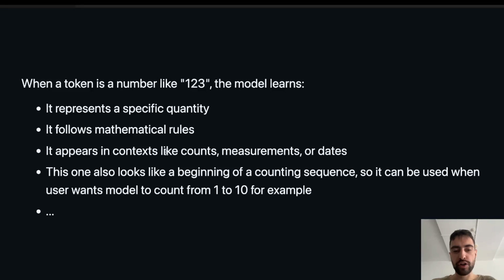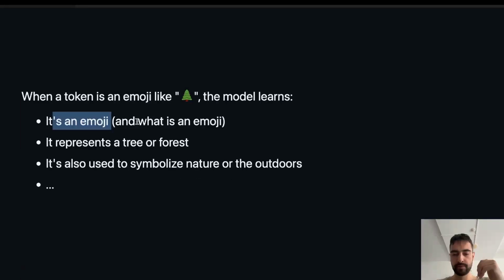So it appears in the context of counts, measurements, dates, etc. And this can also look like the beginning of a counting sequence when I'm counting 1, 2, 3, 4. So maybe if a user asks the model to count numbers 1 to 10, it can use this token as the first token to start the count and then generate next tokens.